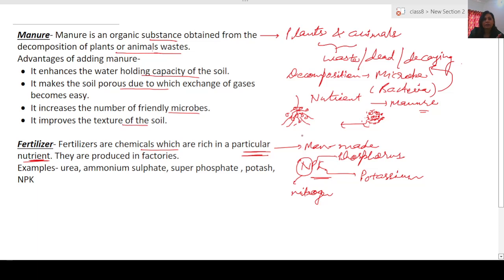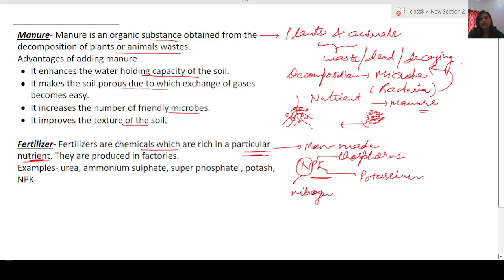On the other hand, manure is not specific in any one kind of nutrient. Manure has all the nutrients in it, but they are not present in equal amounts, neither is it rich in only one type of nutrient. Fertilizers are always rich in one or more than one, basically a combination.